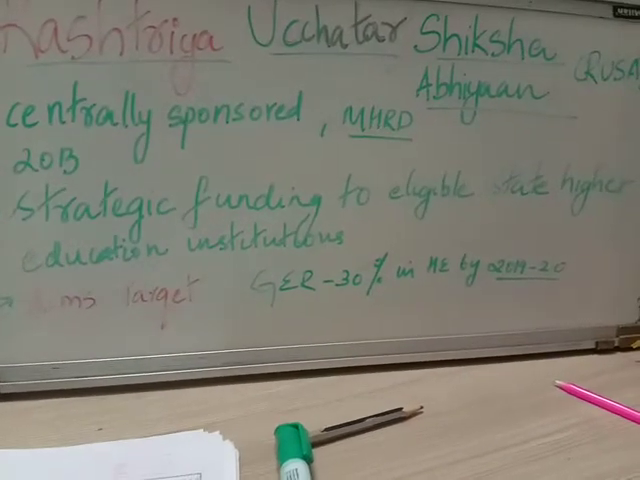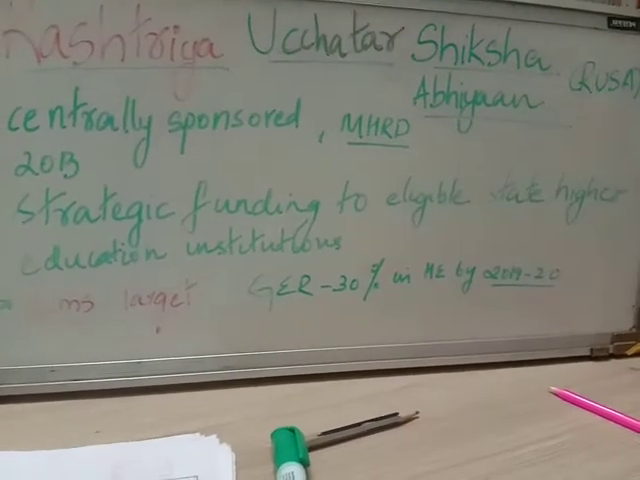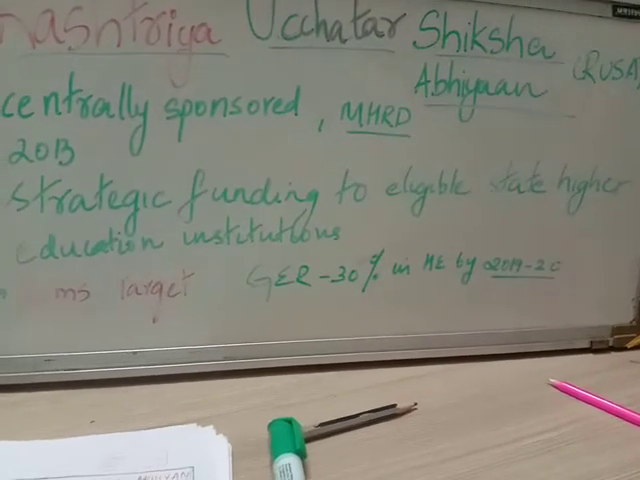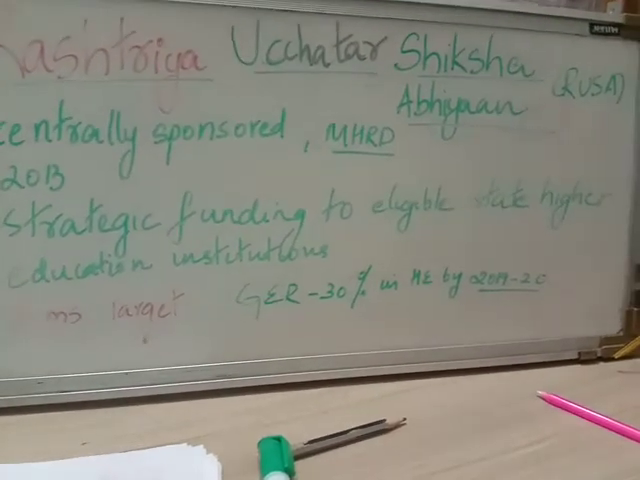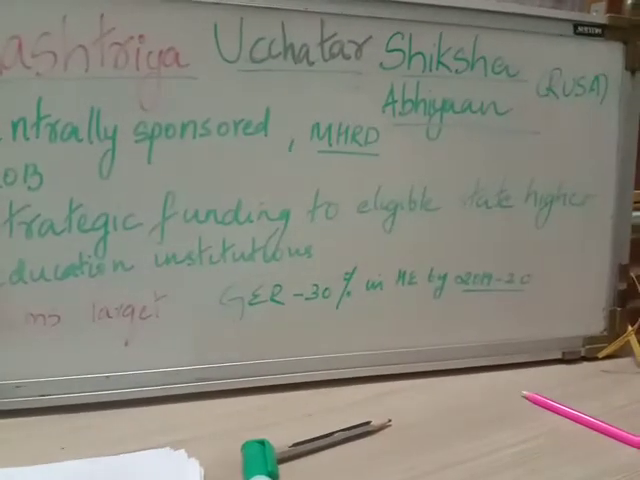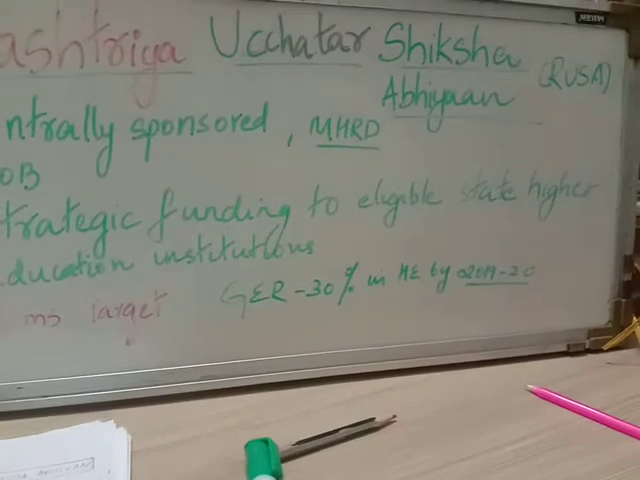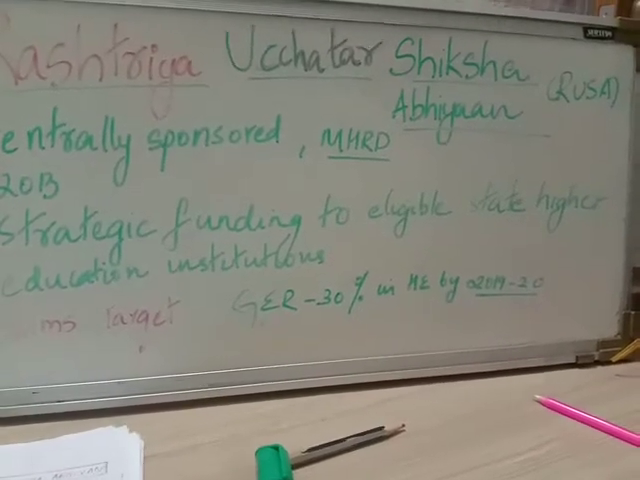For all other states, the funding pattern is 60:40. That is, 60% by the center and 40% by the states. For all union territories, it is 100% centrally funded, 100% centrally sponsored. Now, what are the objectives of Rashtriya Ucchatar Shiksha Abhiyan?